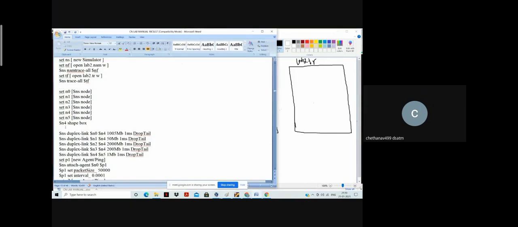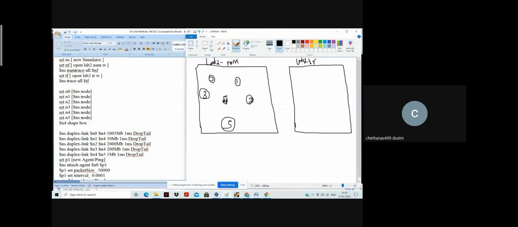Now here I have just made it node 4 with shape box, let it be. Something like box status. So it indicates, by default, something like this is where it acts as an intermediate node between all other nodes. Okay, that's all.